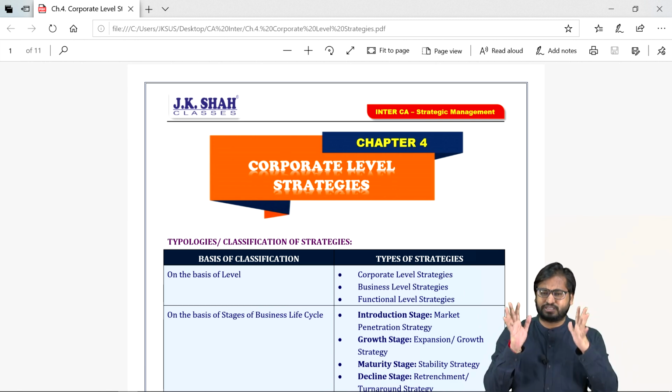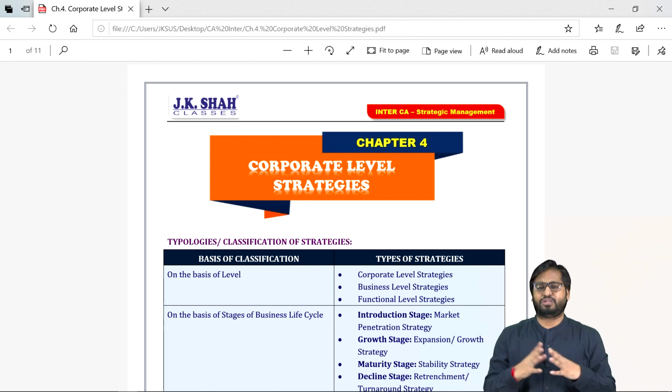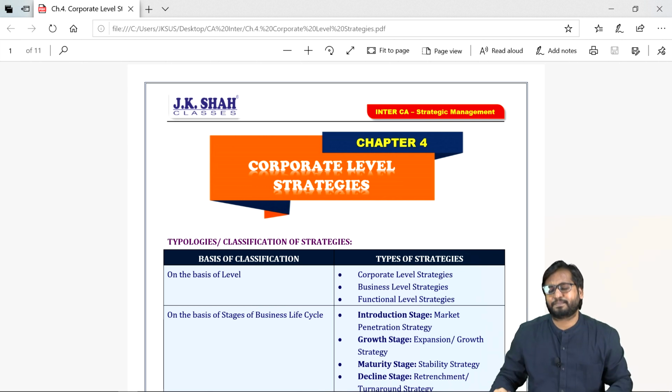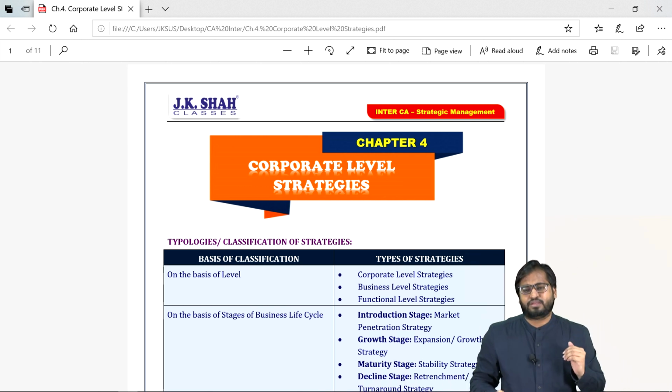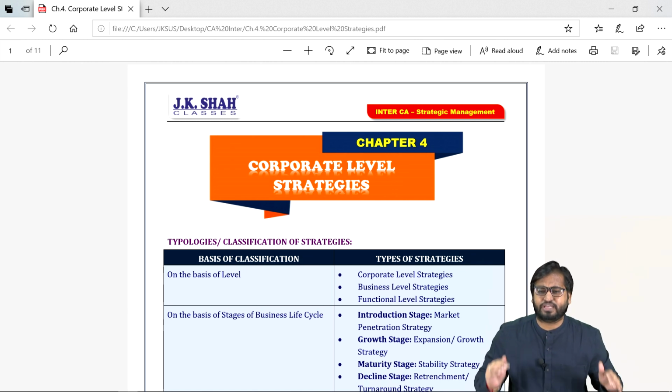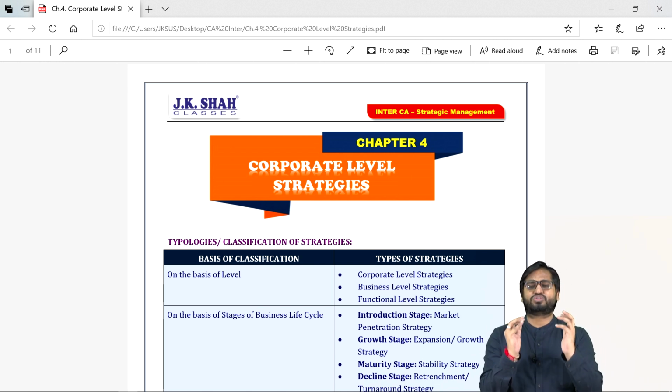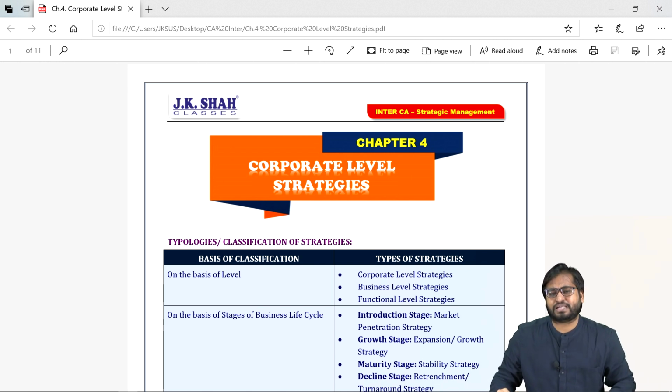Who pursues this? An organization which has reached the maturity stage in the business life cycle or product life cycle. These are the firms. Management who feels that if we expand, it can be threatening for us. So instead of taking on the threat, we continue to operate in the same stage. That is stability. One more thing: after a rapid period of expansion, we need to stabilize ourselves and consolidate our position. That is why we also go for stability strategy.